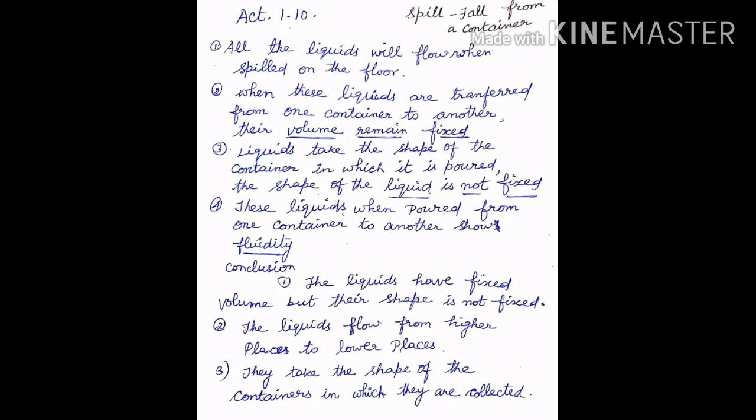These liquids, when poured from one container to another, show fluidity. From the above observation, we conclude that liquids have fixed volume, but the shape is not fixed. The liquids flow from higher places to lower places. They take the shape of the containers in which they are collected.